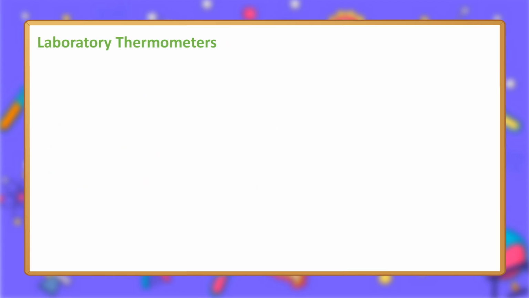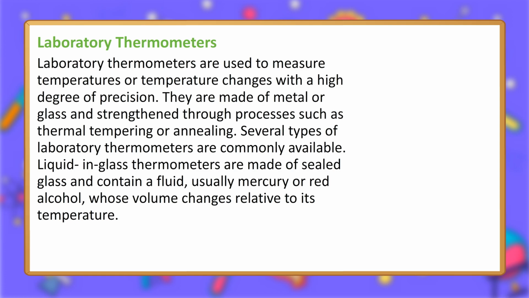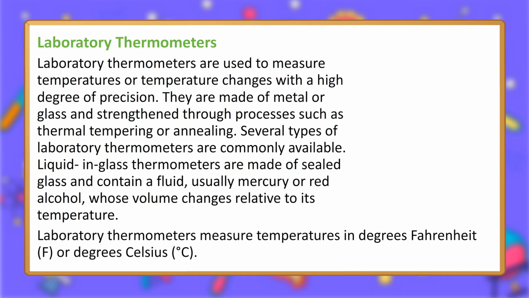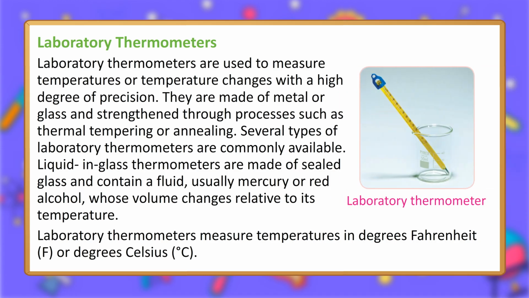Laboratory thermometers. Laboratory thermometers are used to measure temperatures or temperature changes with a high degree of precision. They are made of metal or glass and strengthened through processes such as thermal tempering or annealing. Several types of laboratory thermometers are commonly available. Liquid and glass thermometers are made of sealed glass and contain a fluid, usually mercury or red alcohol, whose volume changes relative to its temperature. Laboratory thermometers measure temperatures in degrees Fahrenheit or degrees Celsius.